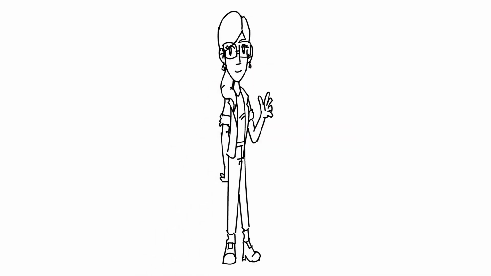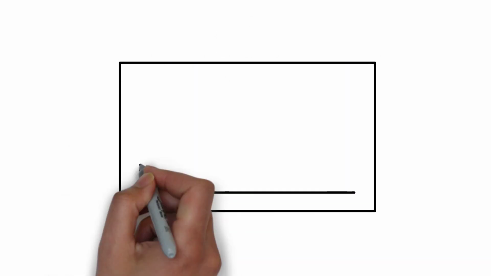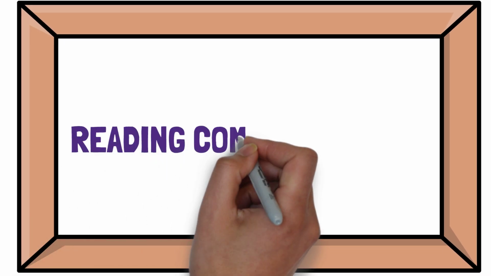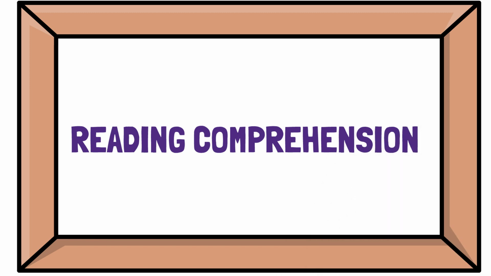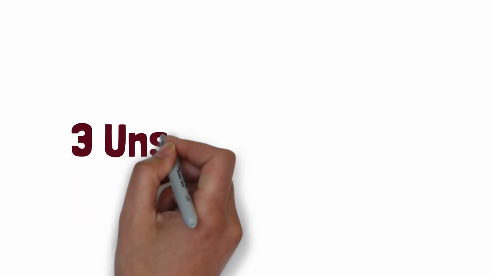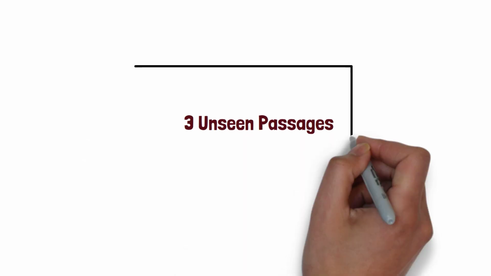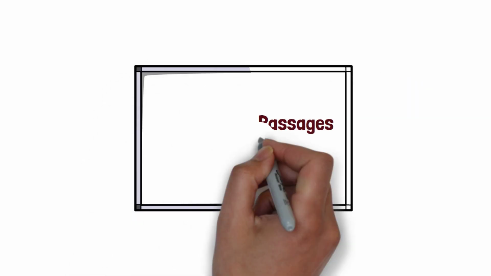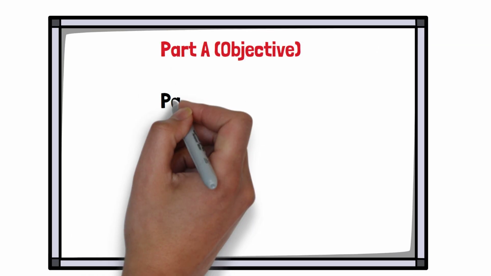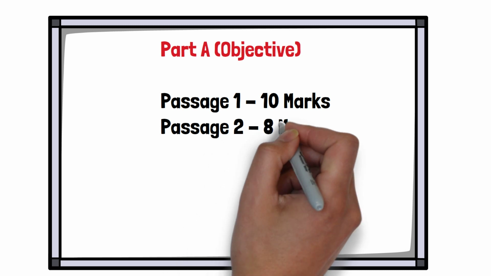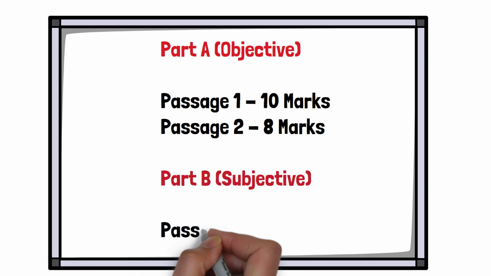Hi everyone. The topic for the day is reading comprehension. Let's try to understand this part of our English course syllabus. In the syllabus of class 11 English, there are three unseen passages. As you have seen in the previous video also, the question paper is divided into two parts. Part A objective and part B which is subjective. The part A has two unseen passages and the part B has one unseen passage.